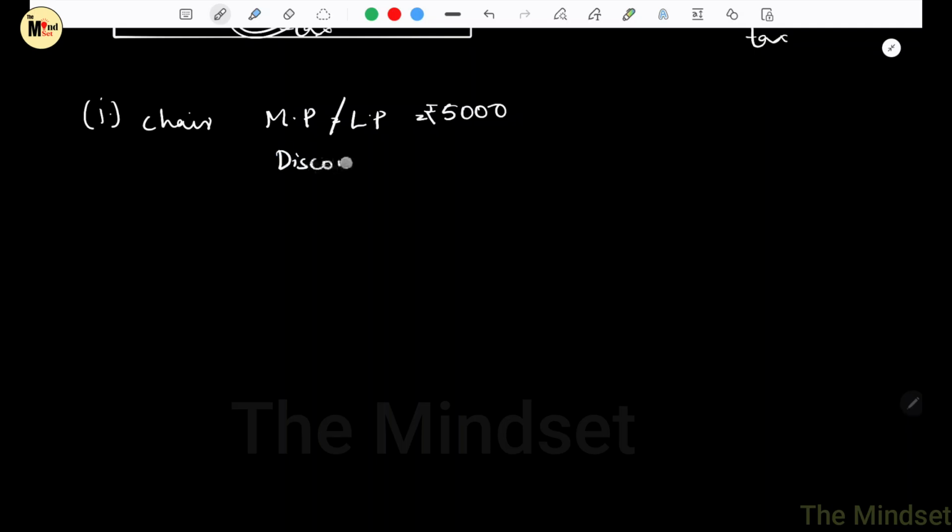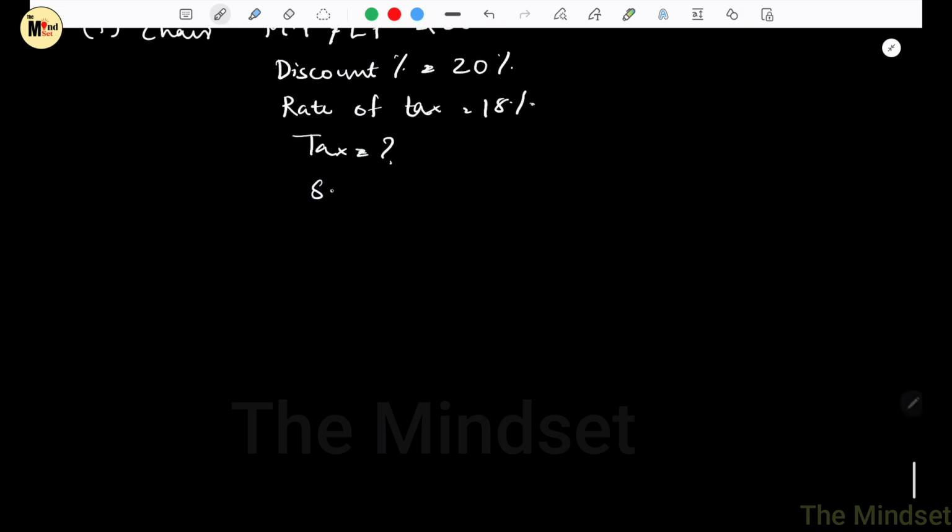So discount percentage is 20%, and the rate of tax is 18%. Calculate the tax Dinesh has to pay for the purchase. So they have asked us to find the tax. Also find the total amount paid by Dinesh. So total amount paid by Dinesh is nothing but selling price or sales price.